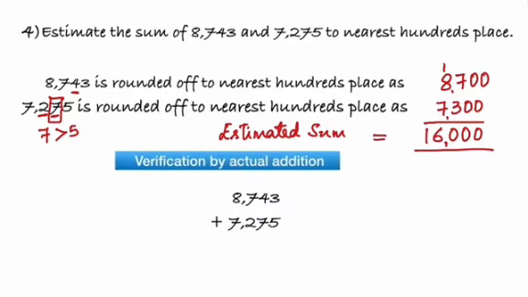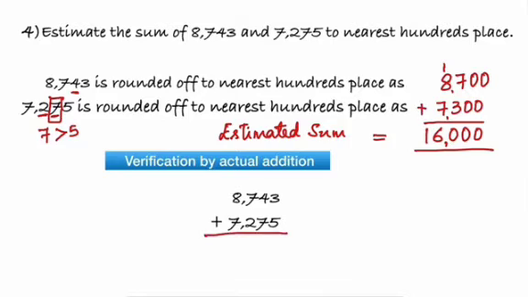Now for the verification. To verify, I'll have to do the actual addition. I'll take the original numbers 8743 plus 7275. I get 8, 11, 10.